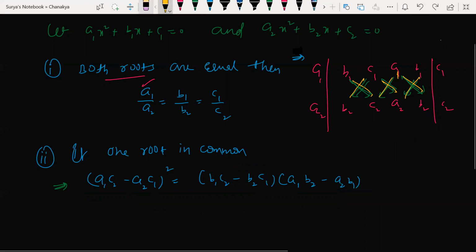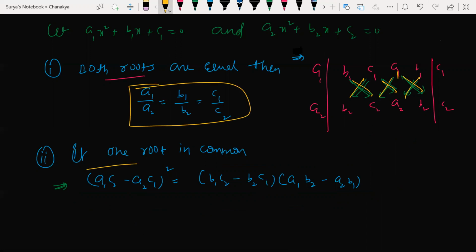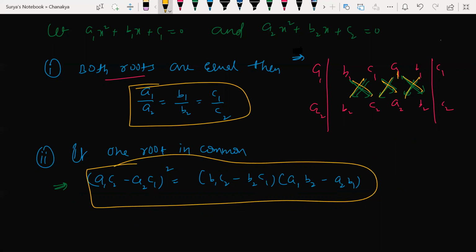But in fact, I would tell you to remember the formula. This is very important. Nothing else is important for you here. These two yellow boxes are important. Hope you got the point. This is what the common roots concept is all about. And I'll give a question here.